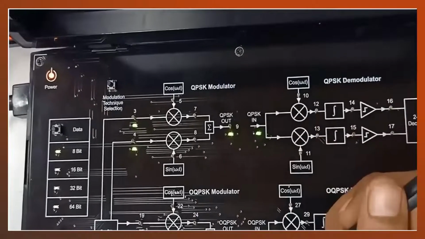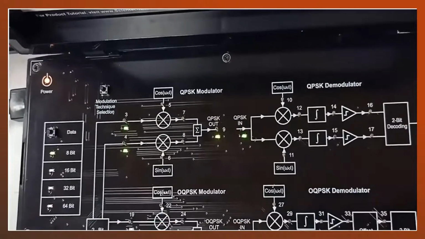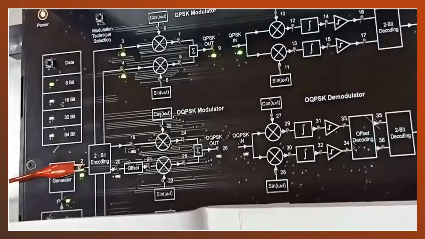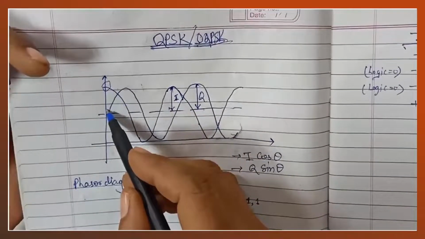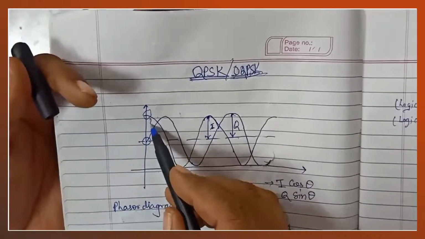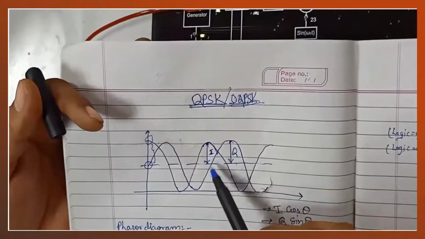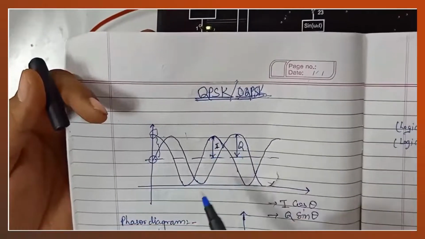That's why it is known as quadrature phase shift keying. Here we can see this is the cos signal and this is the sine signal, and they are at a 90-degree phase shift. And suppose their amplitudes are given by I and Q respectively.